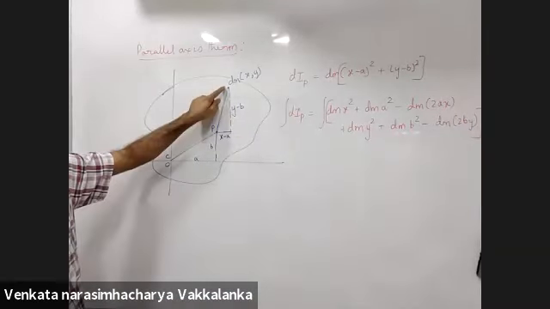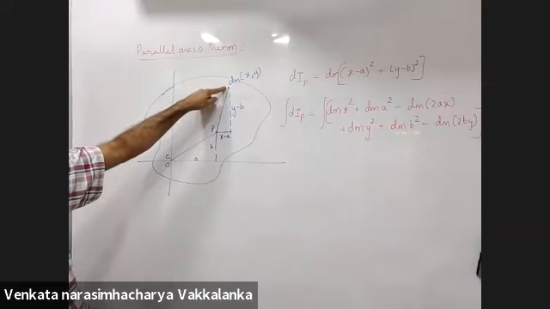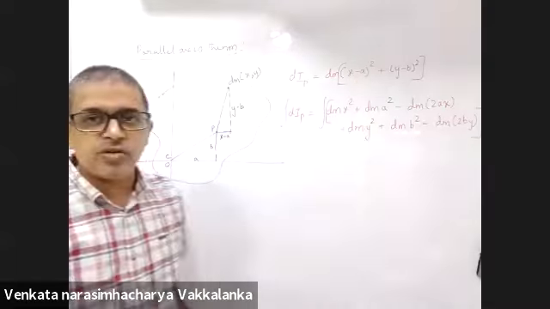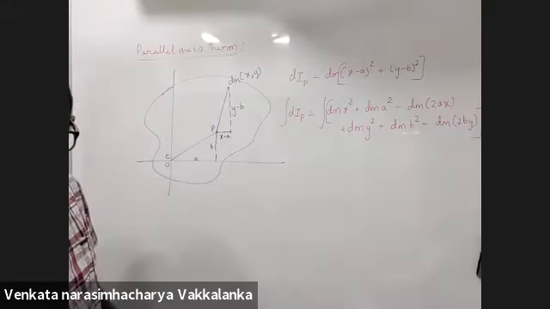I'll have to integrate because I've taken a small element, right? And after integrating, I opened up x minus A whole square, y minus B whole square.